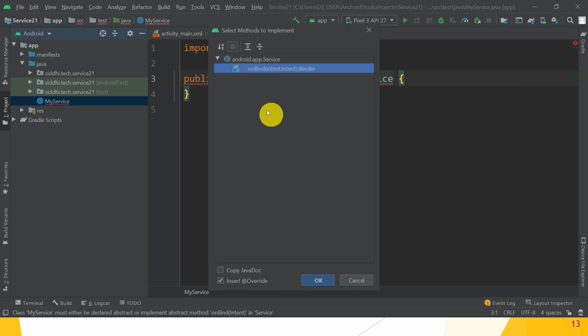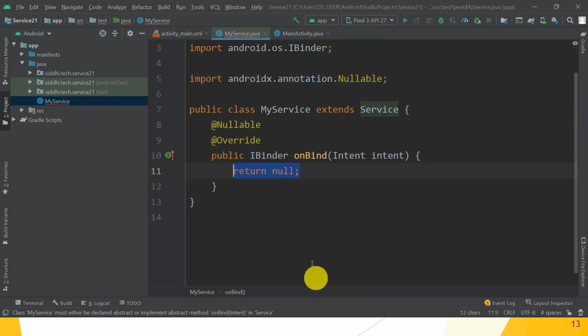So implement methods. Click on which method is a must? onBind method. We have to implement onBind method anyway. So click on the onBind. Okay. If we do not connect a bind service between two or more components, onBind returns null. We must implement that. Great, guys. Hope you understand that.